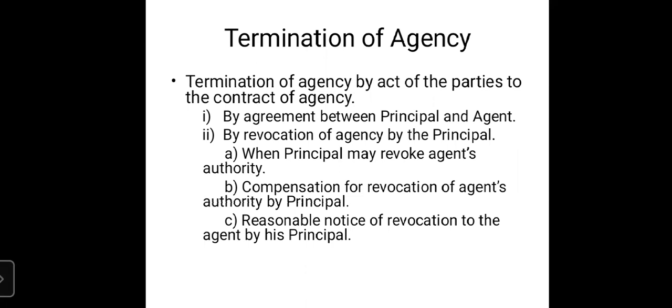If all of a sudden it is done, then as we have discussed in the earlier point, the principal then becomes liable to pay compensation, because it can be termed as premature revocation.